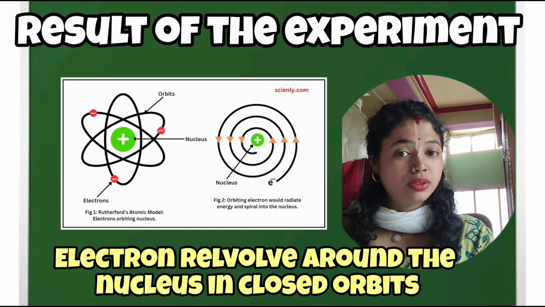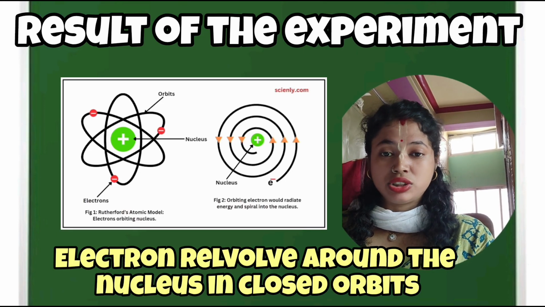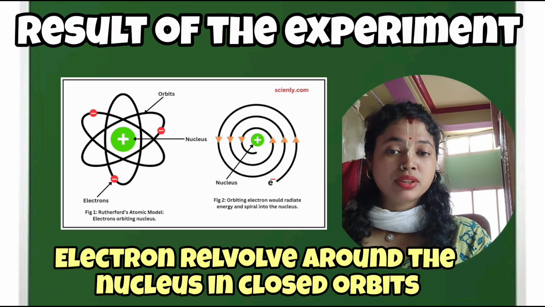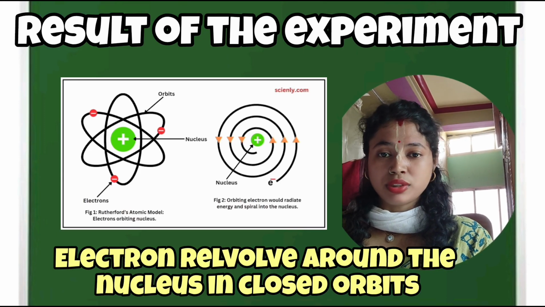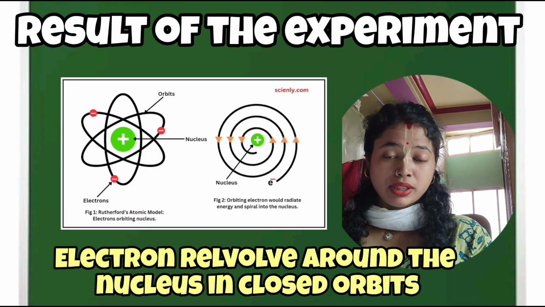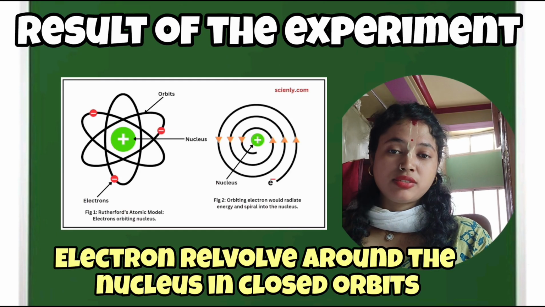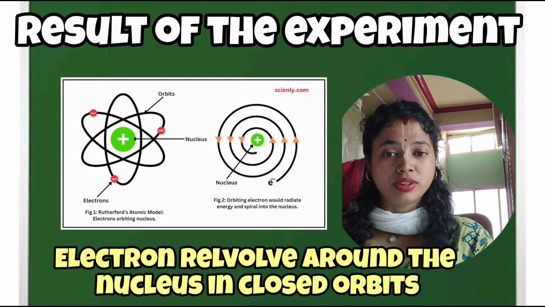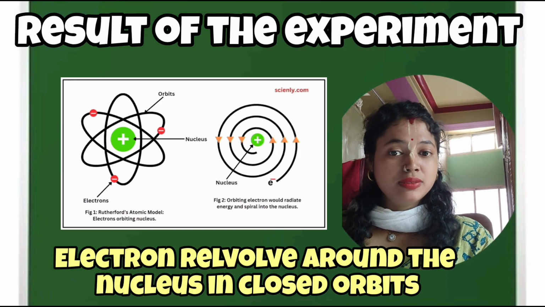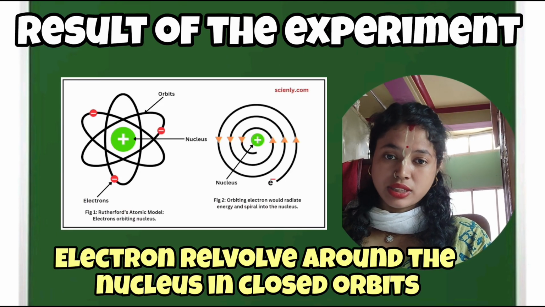But he could not explain one thing, whether those circular orbits are degenerate or they are energy shells. This was explained by Niels Bohr. Because see, if suppose there is a positive charge in the nucleus, and negative electrons revolving around in an orbit, we understand. But by the laws of electromagnetic waves, if something is revolving around the positively charged nucleus, these negatively charged electrons will emit radiation, lose energy, and fall into the nucleus and it will be destroyed.